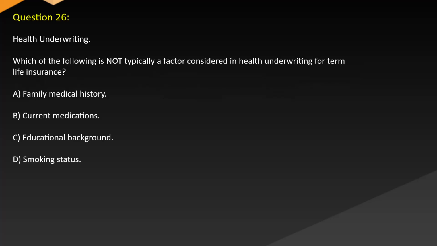Question 26. Health underwriting. Which of the following is not typically a factor considered in health underwriting for term life insurance? A. Family medical history. B. Current medications. C. Educational background. D. Smoking status.